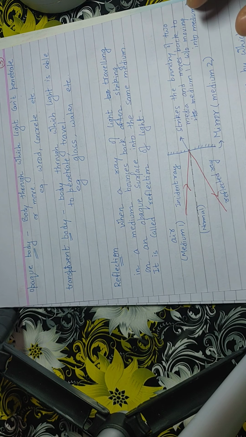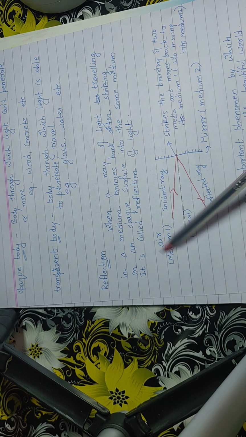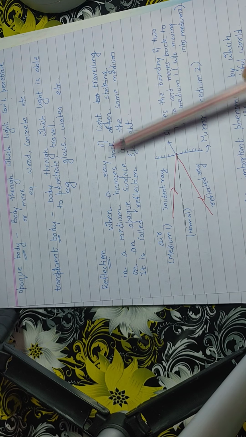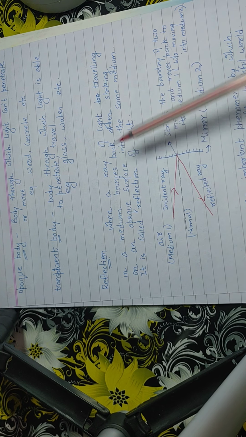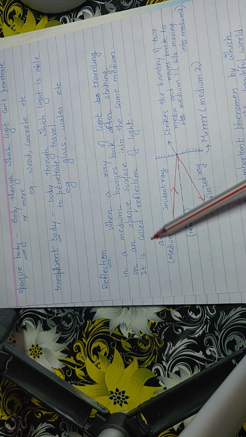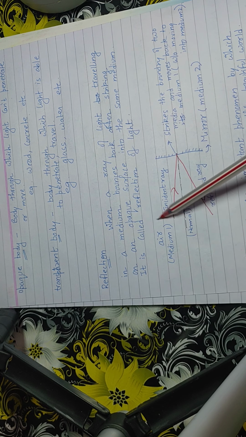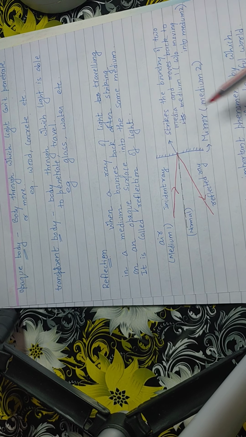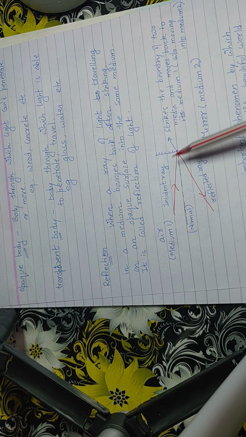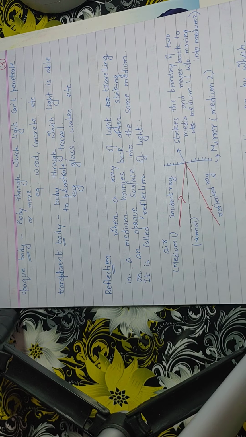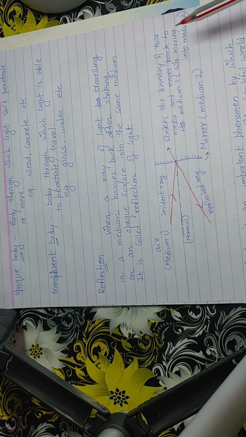Now we will move to reflection. What is the definition of reflection? Reflection is when a ray of light traveling in a medium bounces back after striking an opaque surface into the same medium. It is called reflection of light. Now what is the medium? This is medium 1, which is air. Now this is the mirror, which we have taken as medium 2. The ray of light will not enter the mirror, it will bounce back off the mirror.